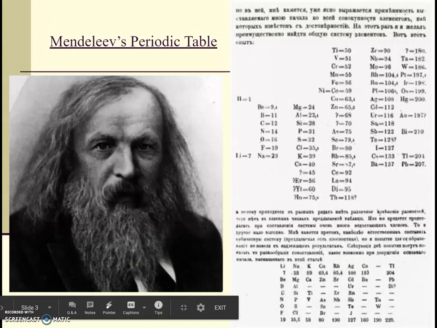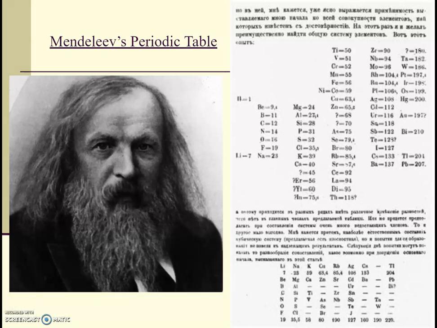So this is Dmitri Mendeleev. Again, he was a Russian scientist, so you'll see that all of this stuff here and here is in Russian. But you'll see he had hydrogen, and it has a mass of 1. It has lithium with a mass of 7, beryllium, boron, carbon, nitrogen, oxygen, fluorine, sodium, and it has their masses pretty evenly.